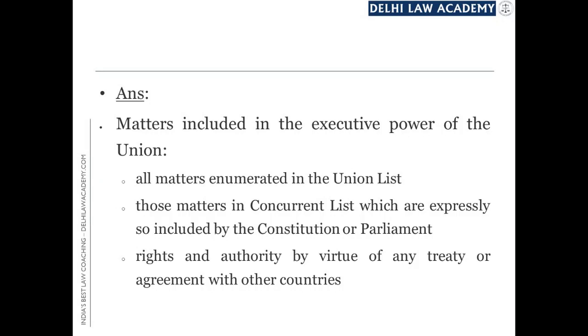To begin with, this list had 97 entries. Then there have been deletions, there have been additions, and the net result as of now is 98 entries. So all matters listed in this list, that is all these 98 matters, fall within the executive power of the union. Next we come to the concurrent list. Concurrent list में जितने matters हैं,